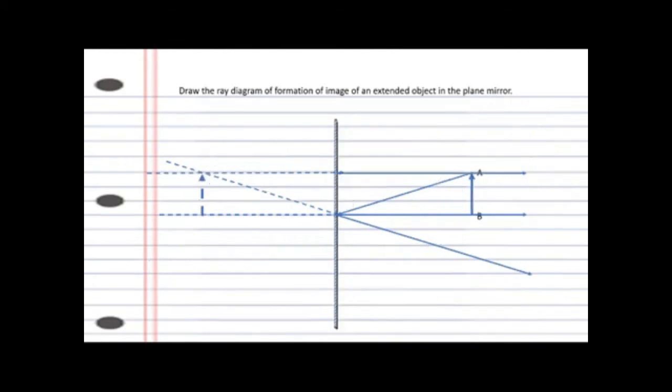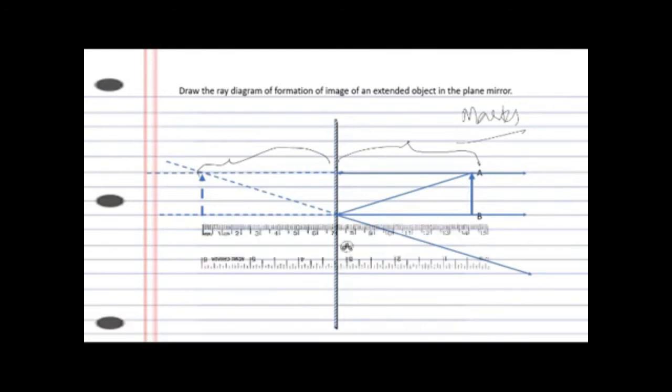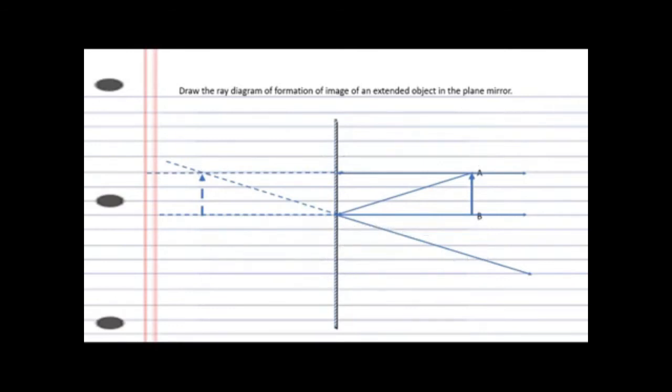Now we have to verify this, right? And we know that the distance between the object and the mirror, and the image and the mirror, should be the same. And if by mistake it is not the same, you will not get marks for this. It becomes a simple drawing, not the answer. So you have to take a scale and find out. So this is around 7 centimeters, and then you check the other side and see that this is also 7 centimeters, right? So our diagram is correct. If this type of diagram you draw, then you will get full marks.